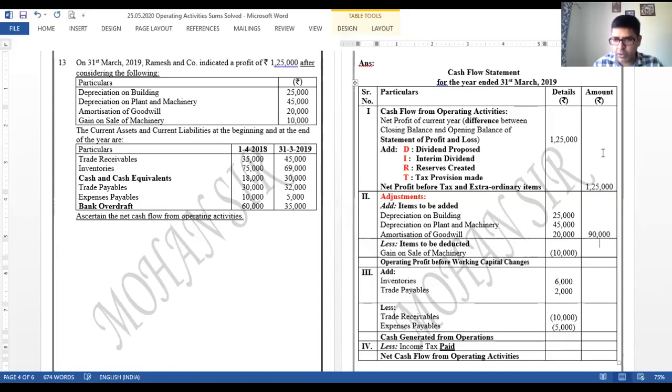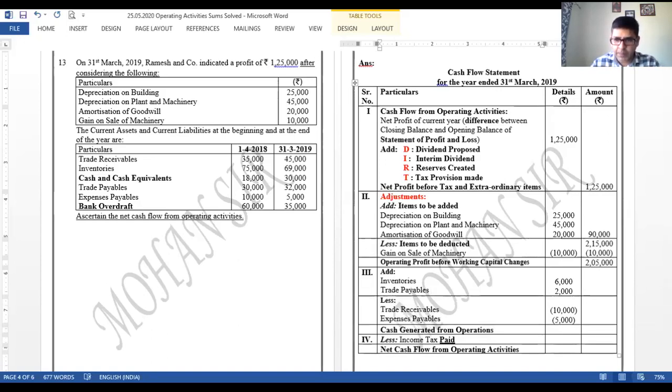90 plus 125, it's 2,15,000. From 2,15,000 I have to minus 10,000. So operating profit before working capital changes will be 2,05,000, right? After getting 2,05,000 over here, now I need to add the changes in the working capital.